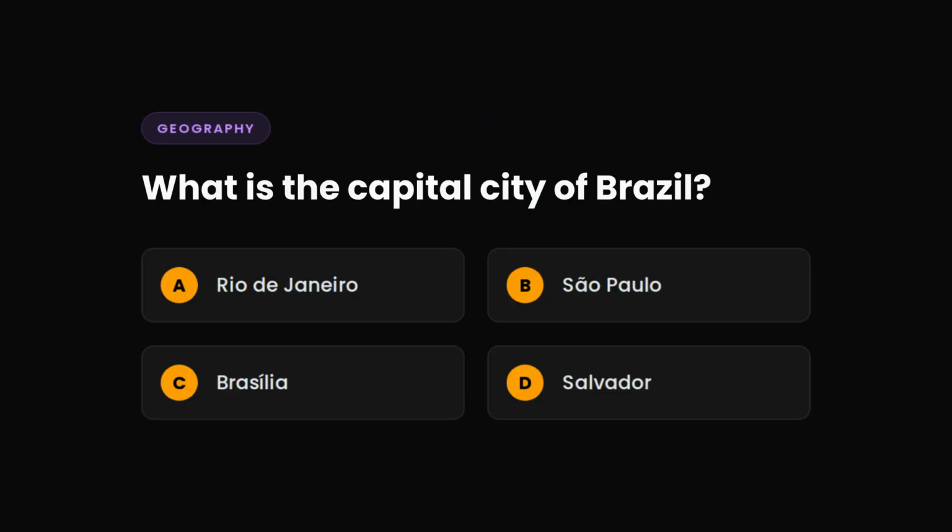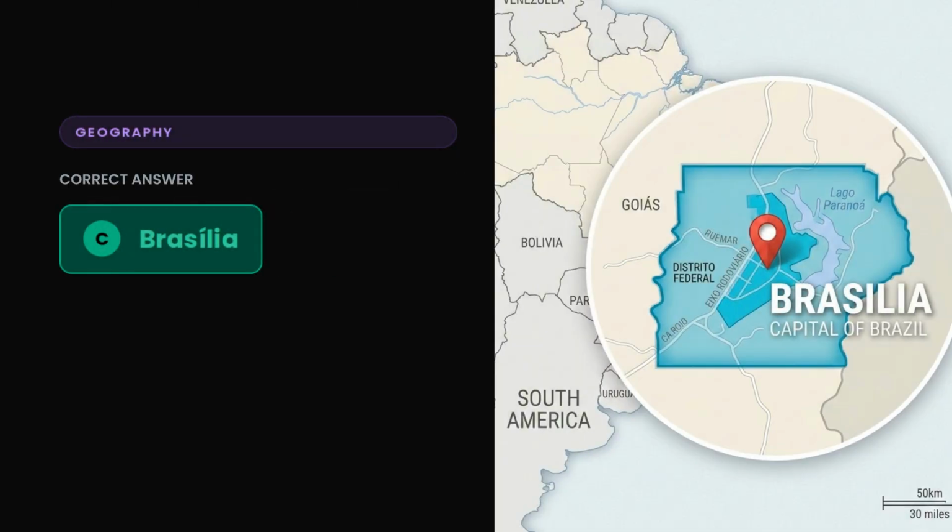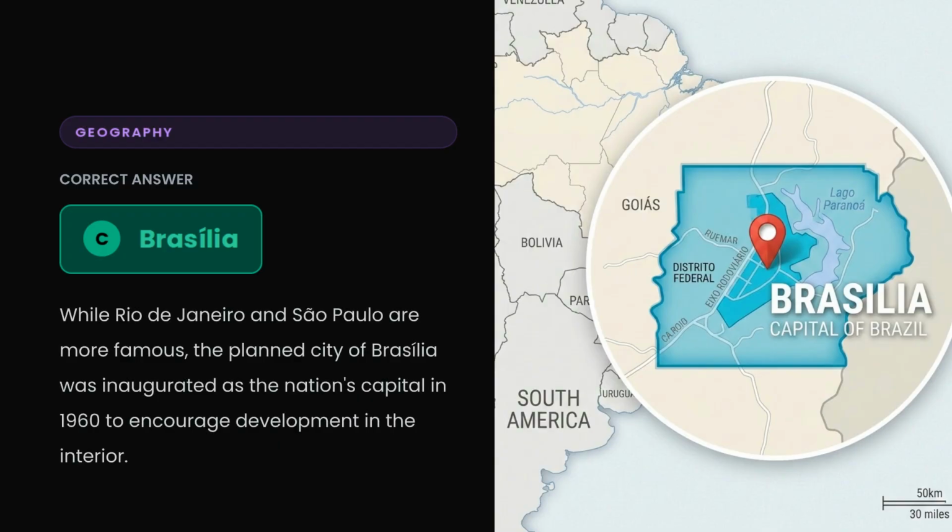Question 3. What is the capital city of Brazil? A. Rio de Janeiro, B. Sao Paulo, C. Brasilia, or D. Salvador? The correct answer is C. Brasilia. While Rio de Janeiro and Sao Paulo are more famous, the planned city of Brasilia was inaugurated as the nation's capital in 1960 to encourage development in the interior.